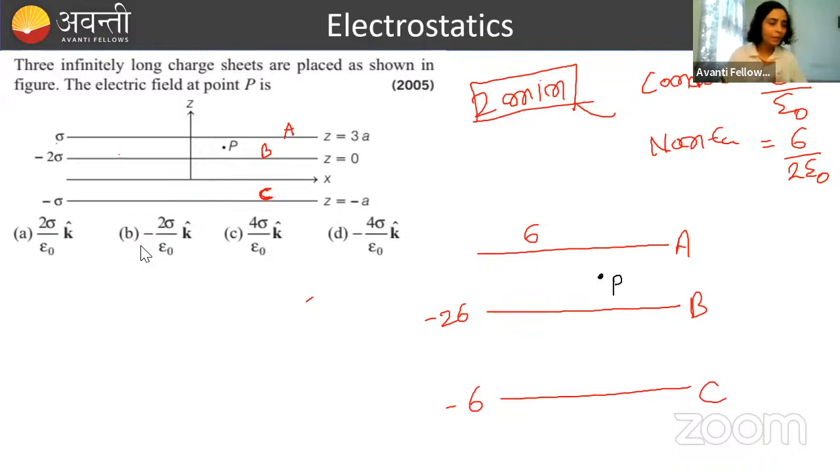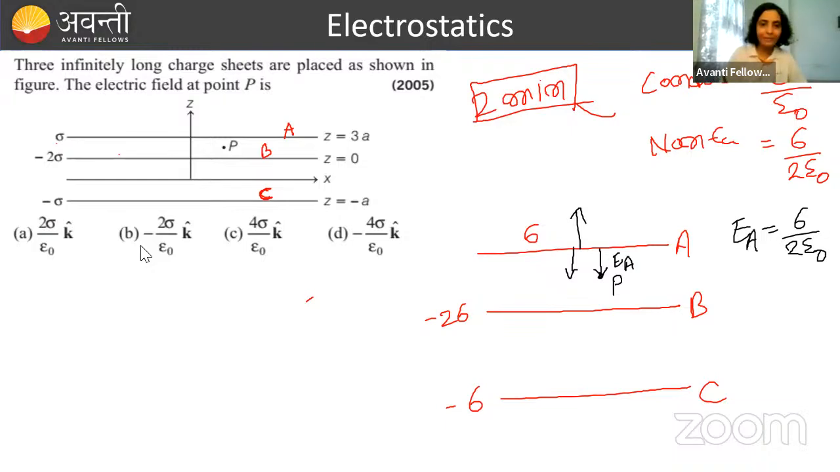We need to find the electric field at point P. Because of sheet A, which has a positive charge, the electric field will go like this. So at point P, the electric field direction because of A is in this direction. Then EA, and the value of EA will be how much? This is a non-conducting sheet, as I said earlier, so the formula will be sigma by 2 epsilon naught. Again, this formula doesn't depend on the distance at which we are calculating the electric field. If this distance is A, 2A or 3A from the sheet, it doesn't matter. It is sigma by 2 epsilon naught.